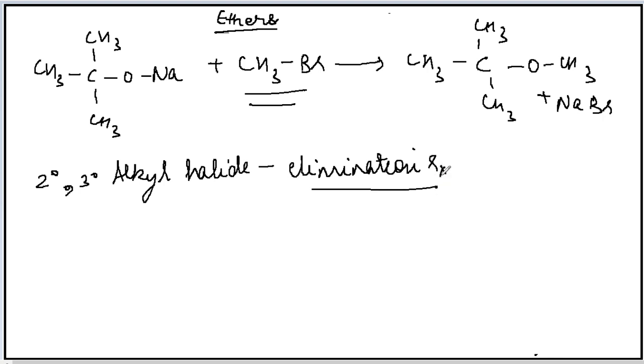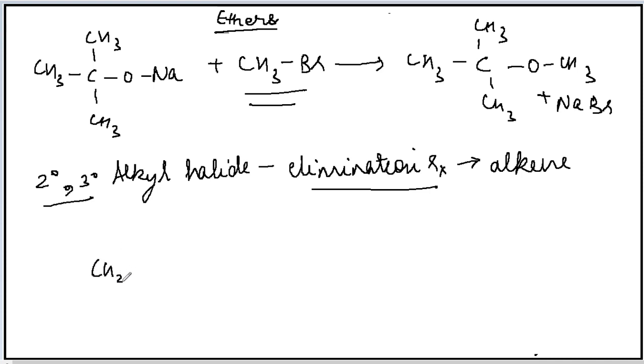Earlier, Williamson synthesis was involving SN2 reaction, that is bimolecular nucleophilic substitution reaction. But if the alkyl halide changes, if the alkyl halide is secondary or tertiary, then the elimination reaction will be followed, and as a result of elimination reaction, instead of ether, alkene will be formed as a product.